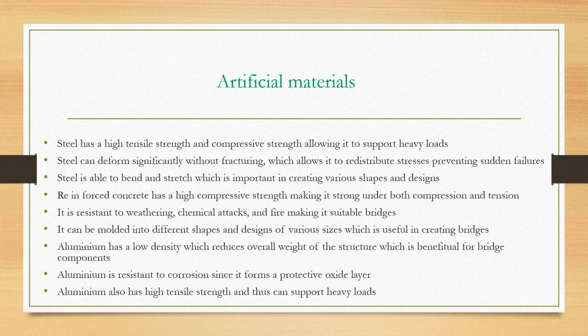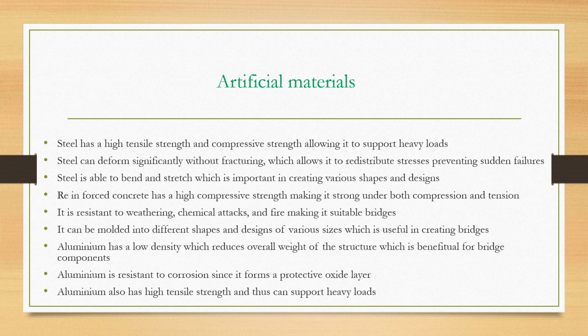Steel can deform significantly without fracturing, which allows it to redistribute stresses, preventing sudden failures. That is the property of being ductile, and also malleable. We already know that steel is able to bend and stretch, which is important in creating various shapes and designs.